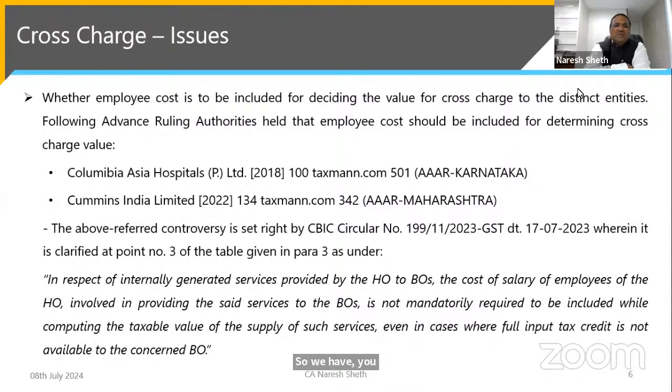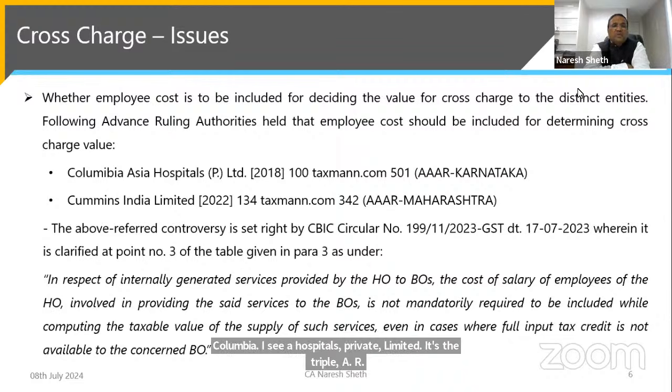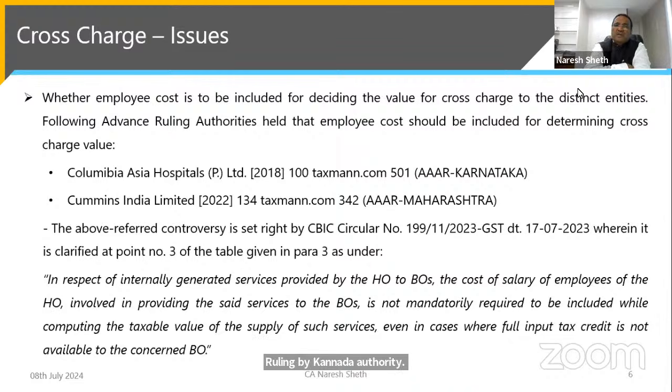One is Columbia Asia Hospitals Private Limited, a AAR ruling by the Karnataka Authority, and the other is Cummins India by the Maharashtra AAR Authority. And they say it has to be cross charged.